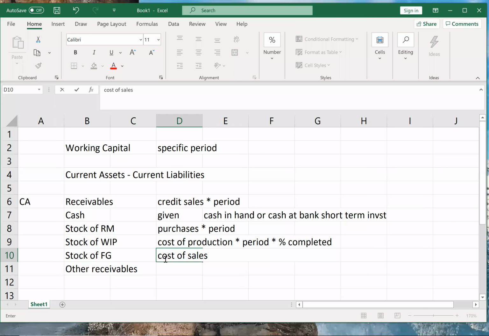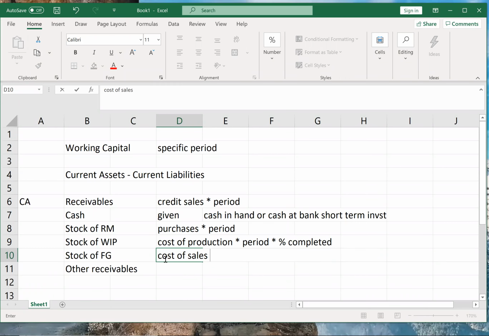See, what is the logic behind it? Raw material has just come into the factory, so you only take purchases. WIP means what? After production, but before sending the goods to the godown for sales. Because WIP cannot be sent to be sold. So WIP is only till cost of production. That is the logic. So logically, WIP should only be till your production gets finished.